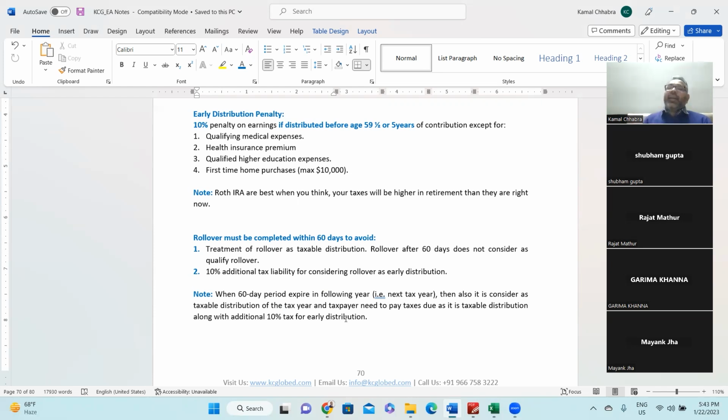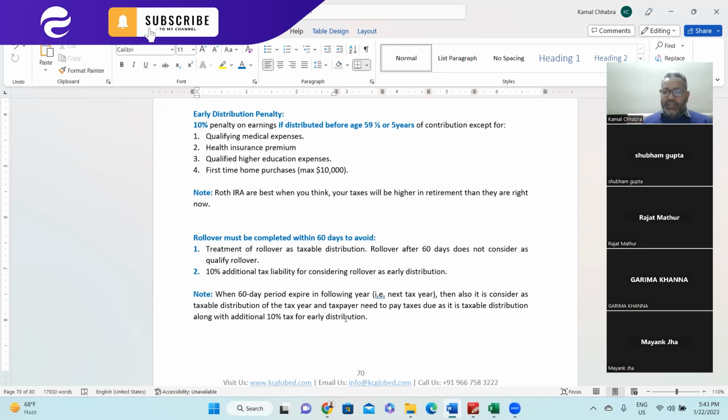If you are making it after 60 days, then the rollover is considered a taxable distribution. And you need to pay tax as a distribution on the entire amount, right? So a rollover after 60 days is not considered a qualified rollover, and you need to pay taxes on the entire amount. Consider the entire amount a distribution.